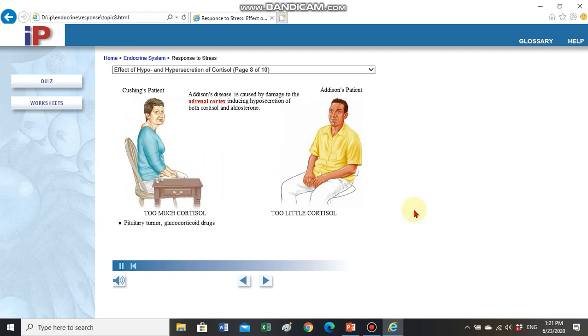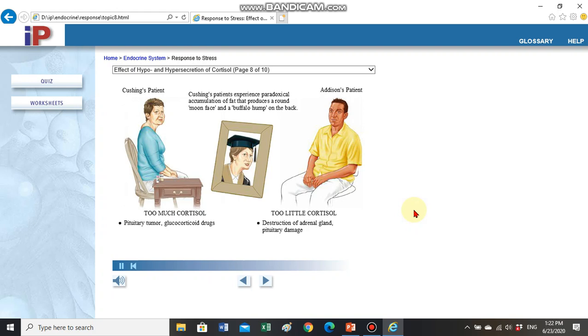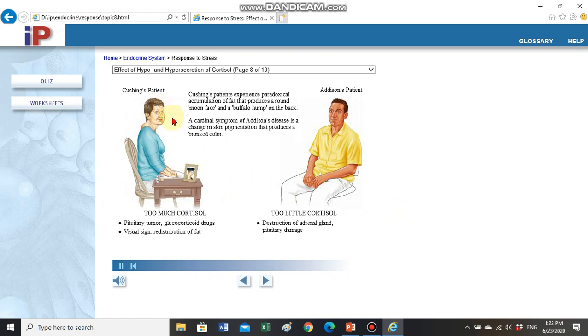Addison's disease is caused by damage to the adrenal cortex, inducing hyposecretion of both cortisol and aldosterone. Hyposecretion of cortisol from other causes, such as pituitary damage and subsequent lack of ACTH, produces similar symptoms. In this case, aldosterone secretion is normal. Cushing's patients experience paradoxical accumulation of fat that produces a round moon face and a buffalo hump on the back. A cardinal symptom of Addison's disease is a change in skin pigmentation that produces a bronzed color.